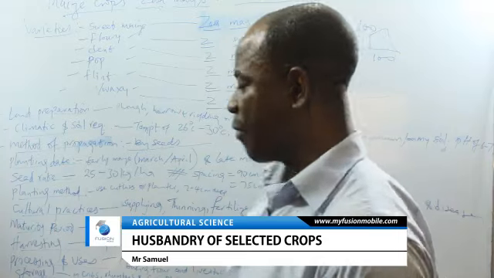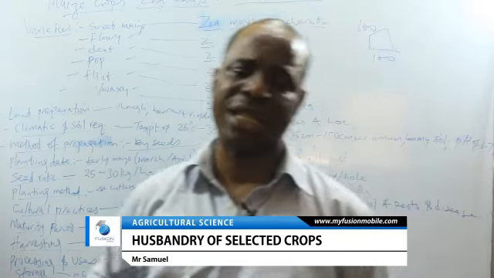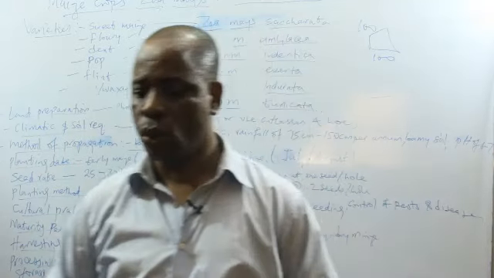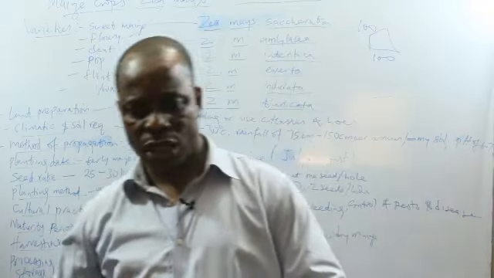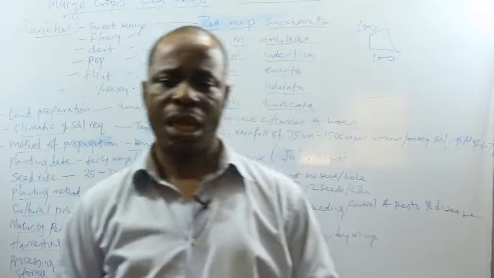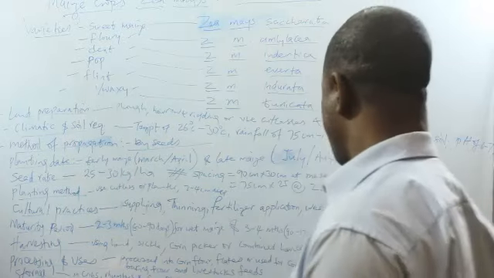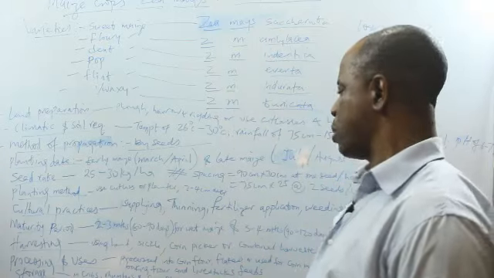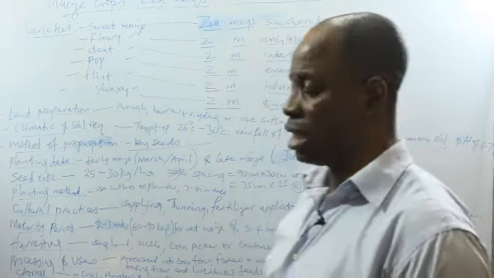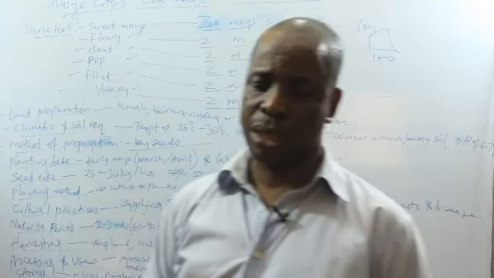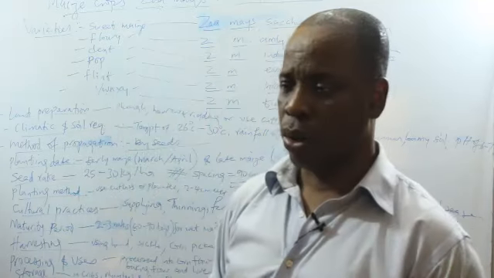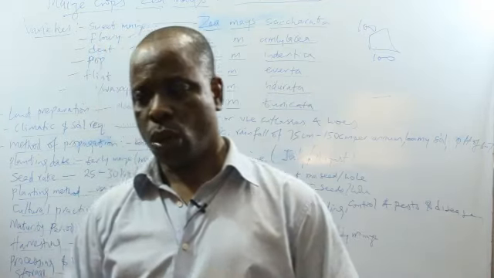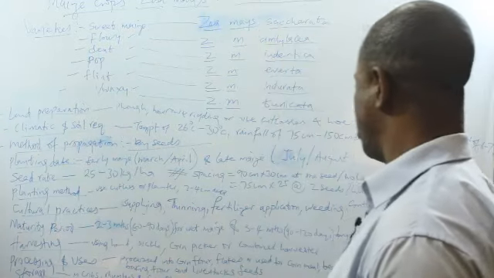What is the spacing? I have told you also that spacing is the distance between two crops that are grown on the farmland, either along the same row or between two rows. Now, for maize, spacing depends on the total number of seeds you are growing per point. If you are growing 1 seed per hole, the spacing should be 90 centimeters by 30 centimeters. That means use 3 school rulers to 1 ruler. A school ruler is 30 centimeters long.